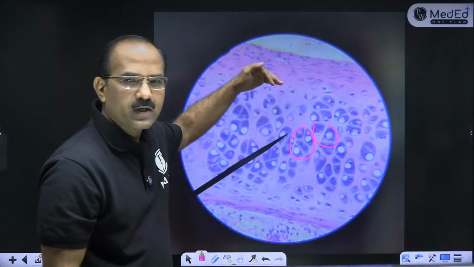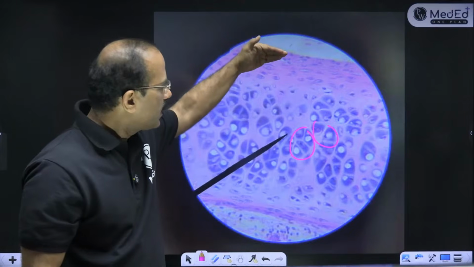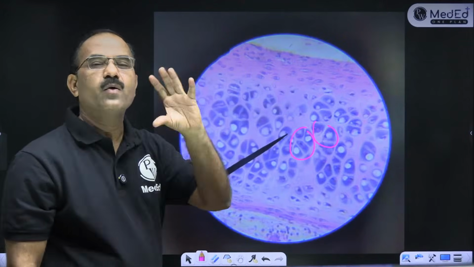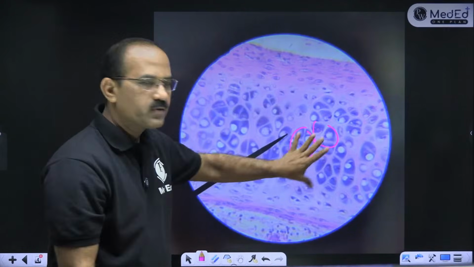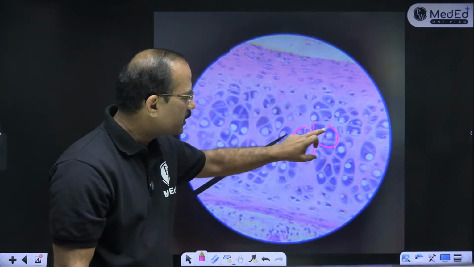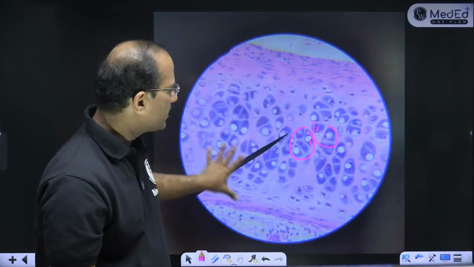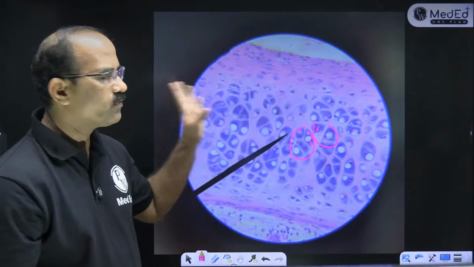There are small chondrocytes at the periphery, and as we come to the center, the chondrocyte becomes large in size. Now, what is this surrounding the chondrocytes? That's a matrix. This is known as the territorial matrix, which is dark, and the rest is the interterritorial matrix. So chondrocytes are found in a group.